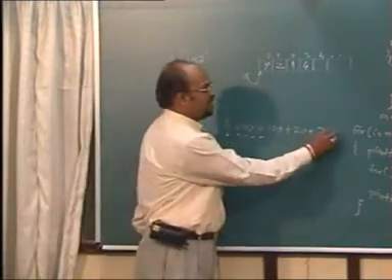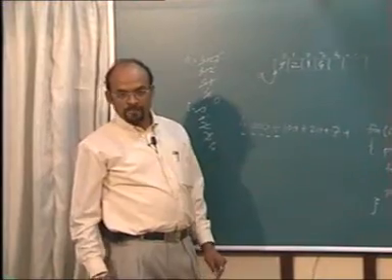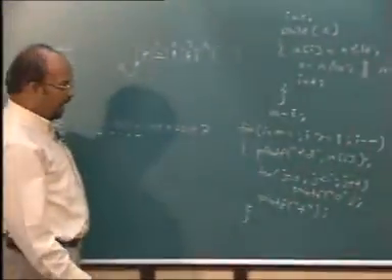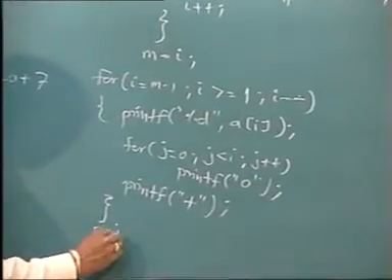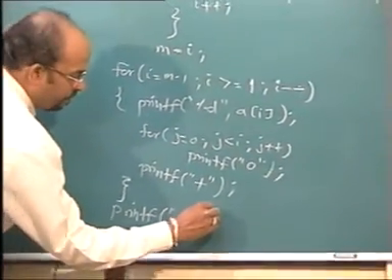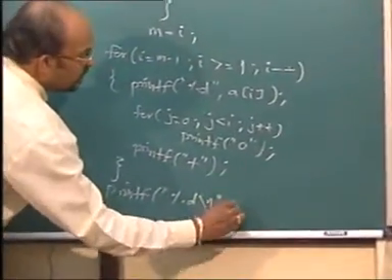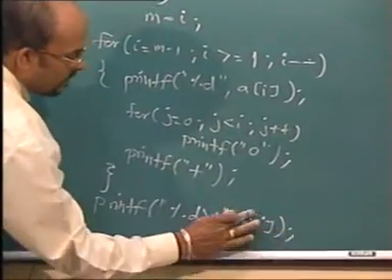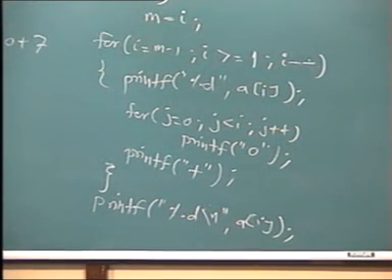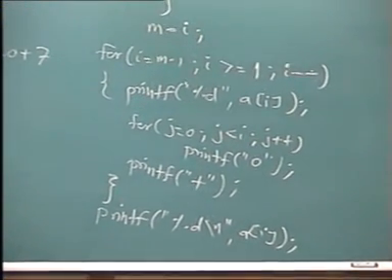We don't want a plus after this. So what do we do? We change this to greater than or equal to 1, and after that I say printf %d\n a of i. Is it okay, to get this output? Is it okay with everyone?